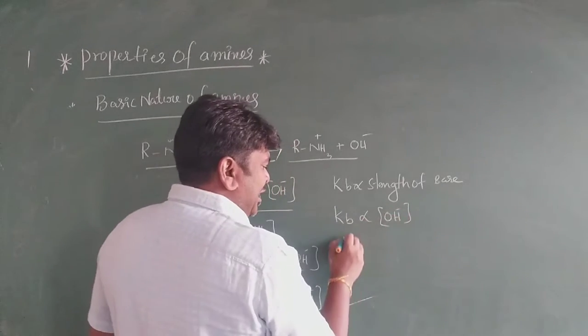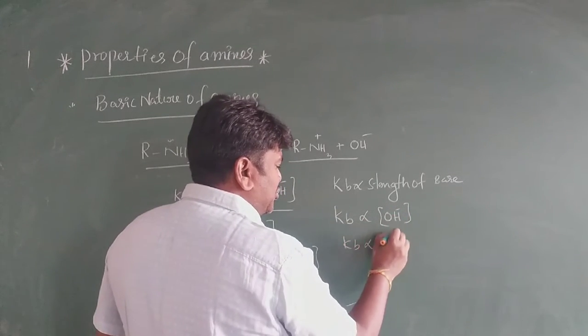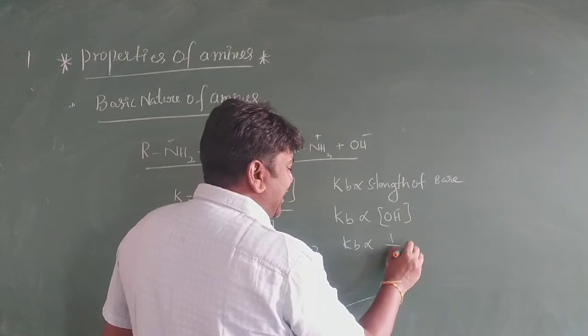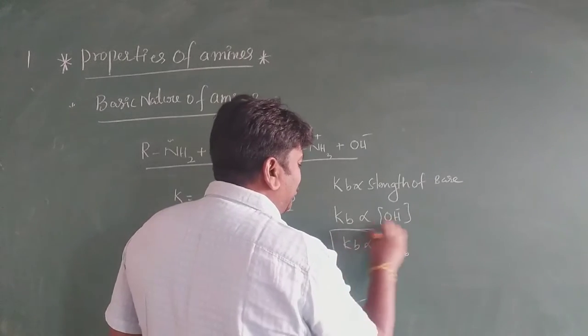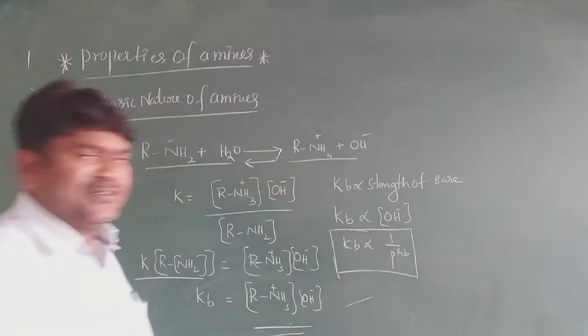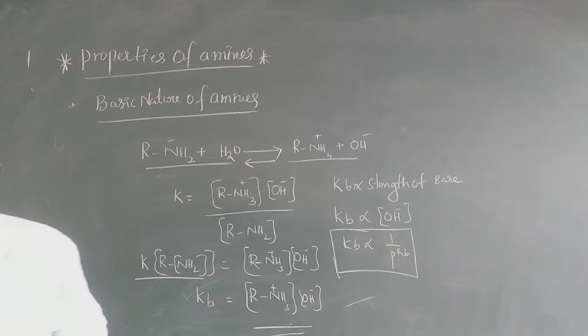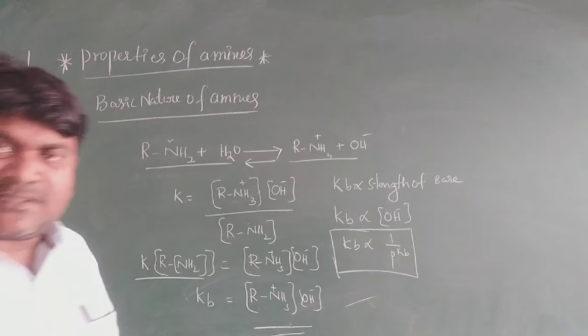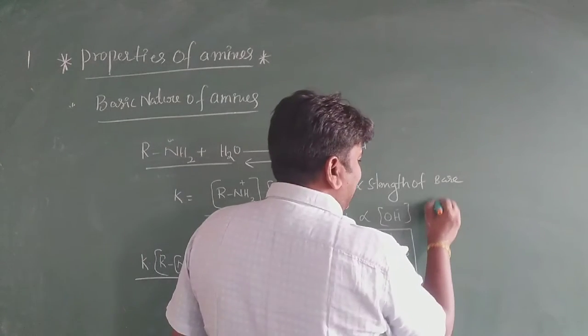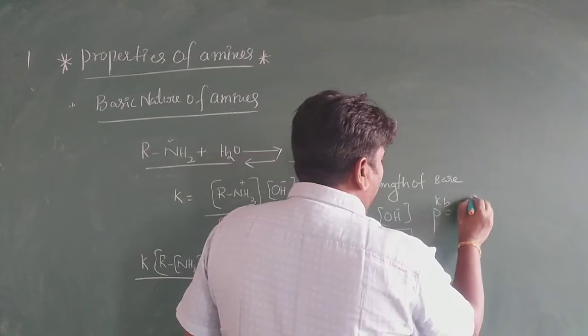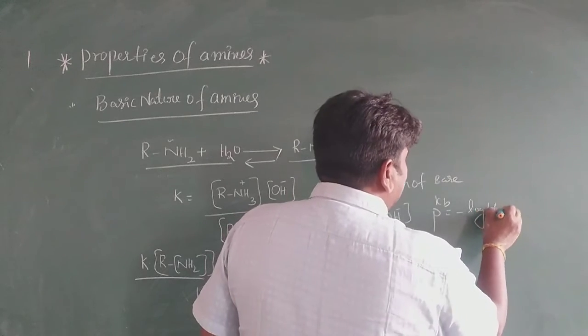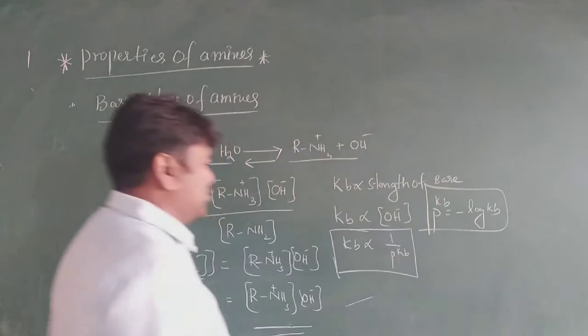Kb is inversely proportional to pKb. It is a very, very important formula, my dear students: pKb is equal to minus log Kb. This is the formula.